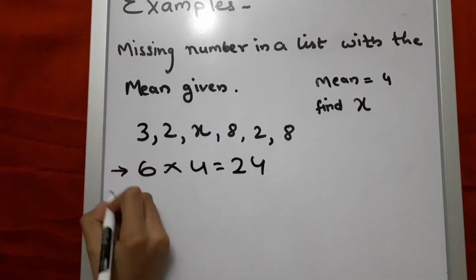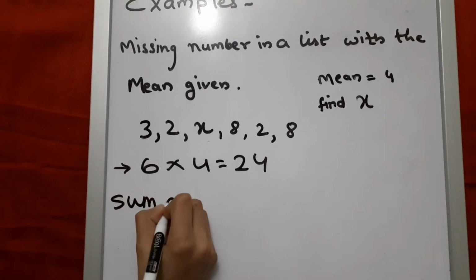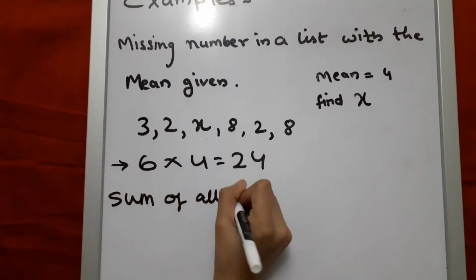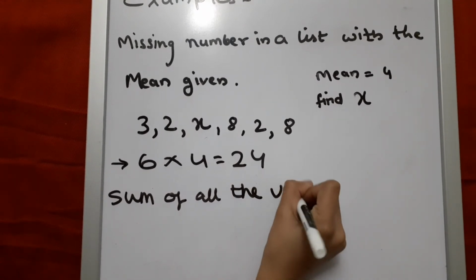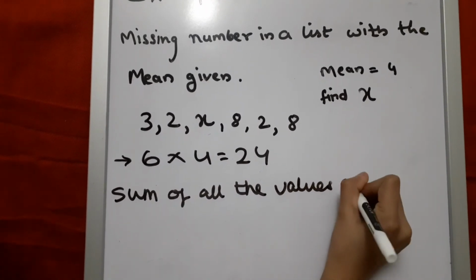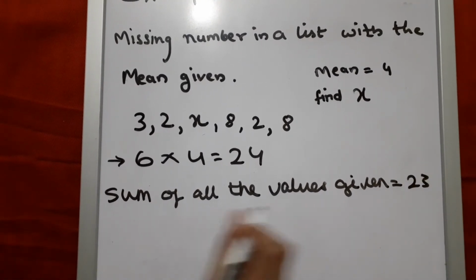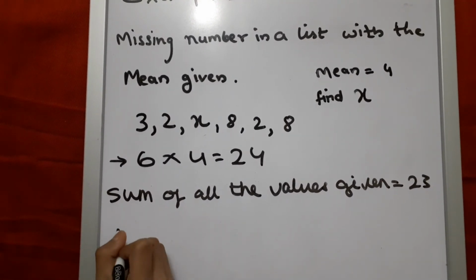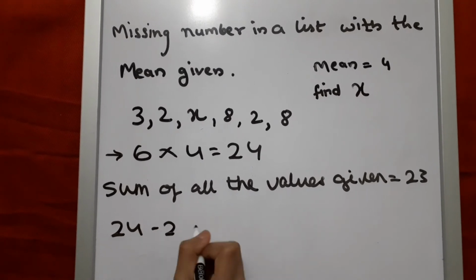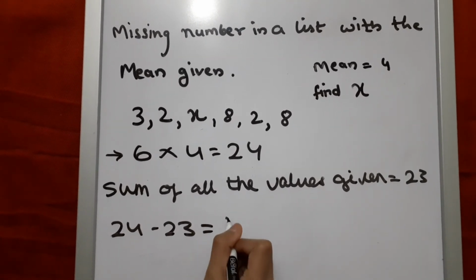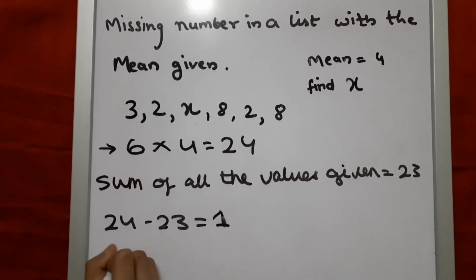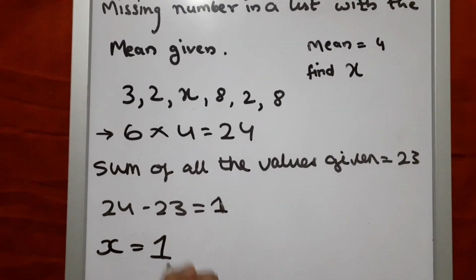Now we have to do the sum of all the values given, which is equal to 23. The last step is 24 take away 23, which is equal to 1. So x is equal to 1.